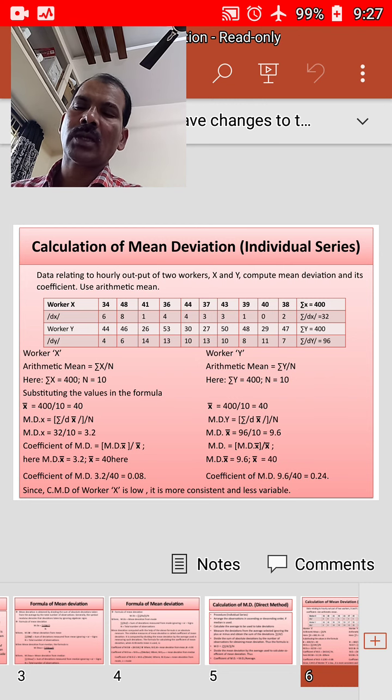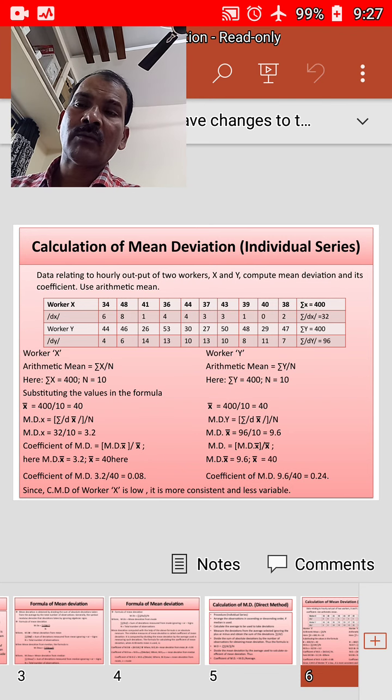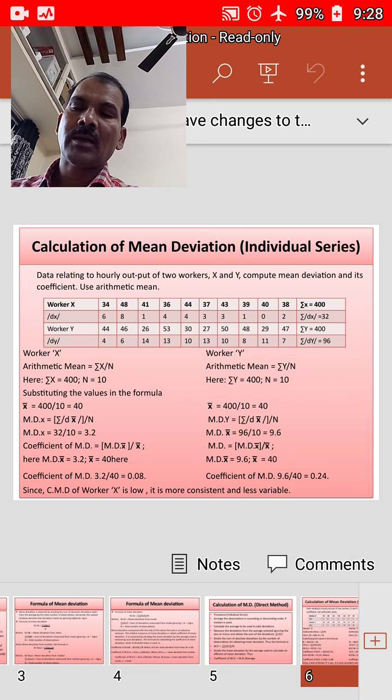And now we need to calculate the coefficient of mean deviation from mean for Y workers. We got the mean deviation from mean as 9.6, divided by x bar, we know that is 40. 9.6 by 40, you will get 0.24.